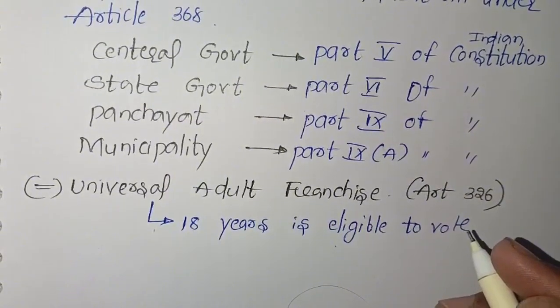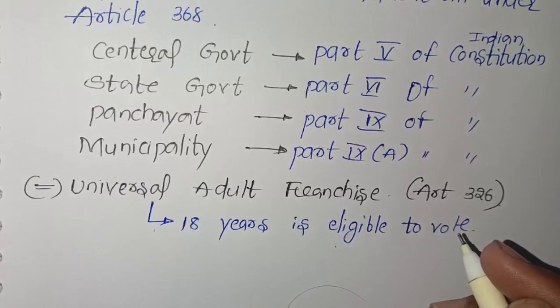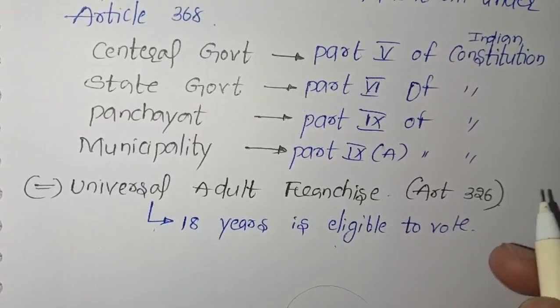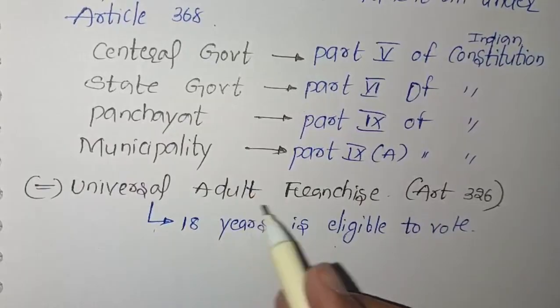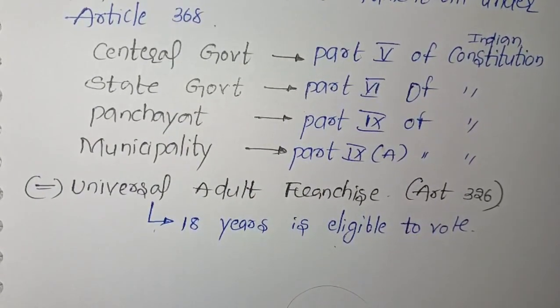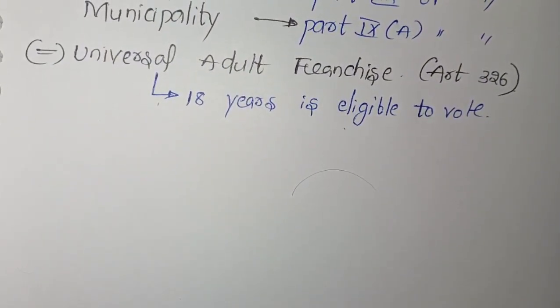For example, if your brother is 18 years old, he can decide who becomes the MLA or MP. He can vote in the elections, in Lok Sabha elections or in state legislative assembly elections. That is known as universal adult franchise. I hope you all understood. Now let's discuss the functions of the government.